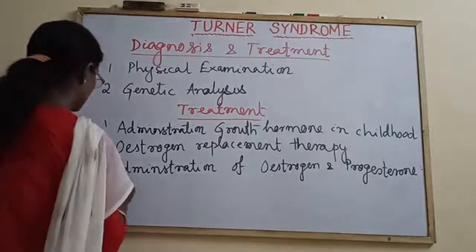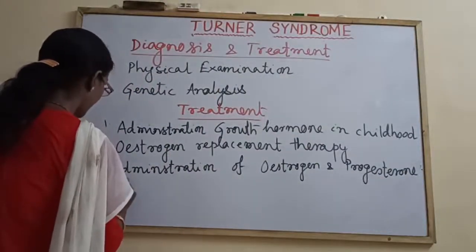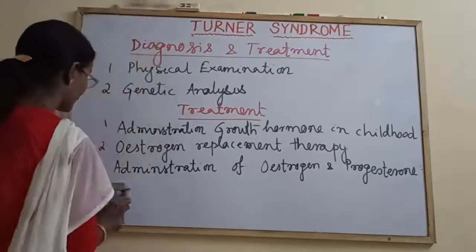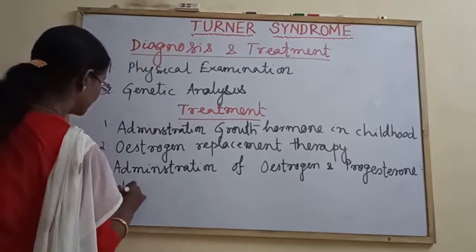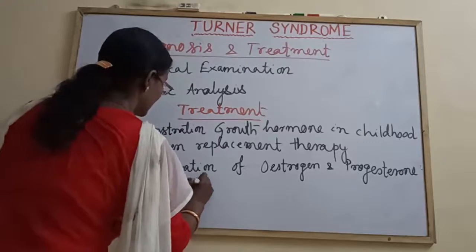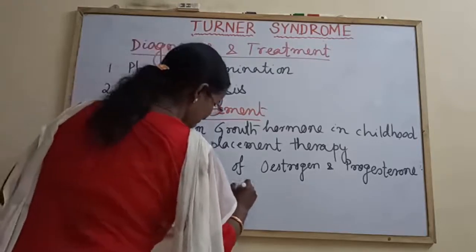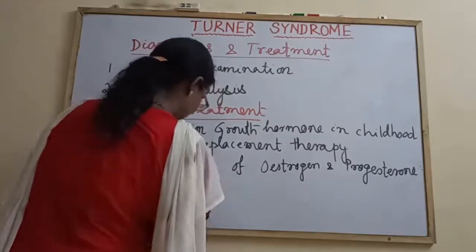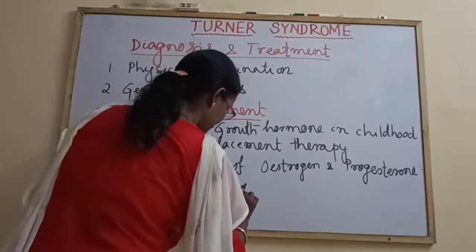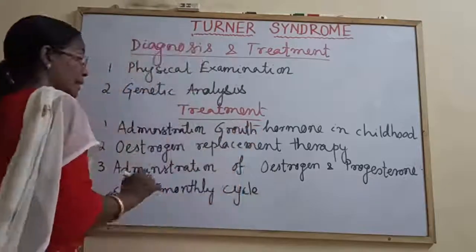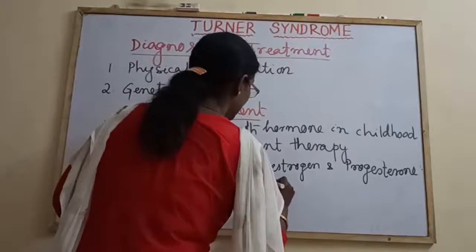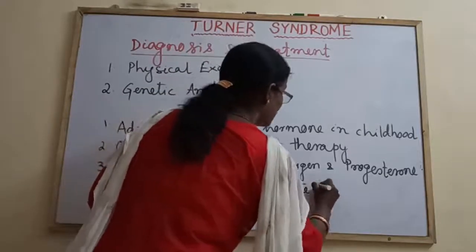Progesterone creates the monthly cycle, that is the menstrual cycle. Administration of estrogen and progesterone may show the monthly cycle in the affected individual.